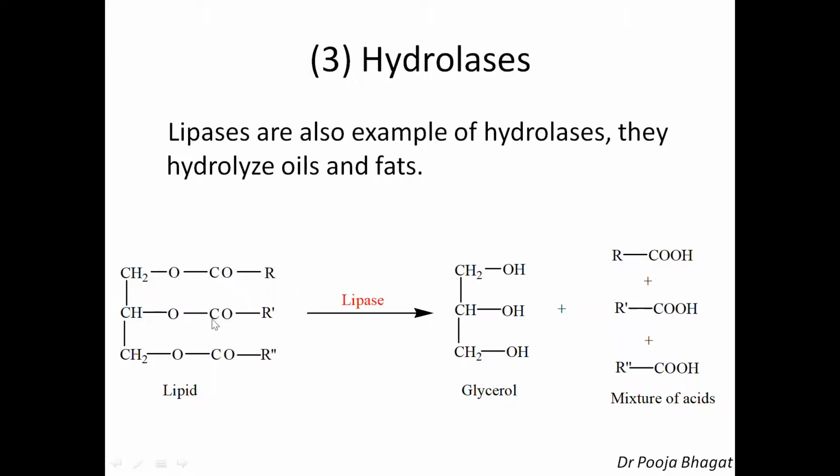One acid from here, one from here, one from here. So you will get a mixture of acids. Since it is a hydrolytic reaction, this enzyme belongs to hydrolase. The main type of this enzyme is hydrolase.